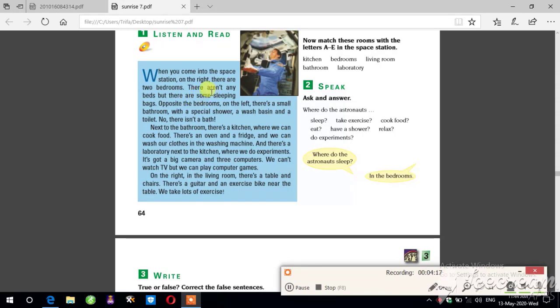Some is used for plural things, but the answer is yes. If the answer is yes, we say some. There are some sleeping bags. But if there is nothing, we say there aren't any sleeping bags. But if there are, we say there are some sleeping bags. So it means what? Some in positive sentences, any in negative sentences.